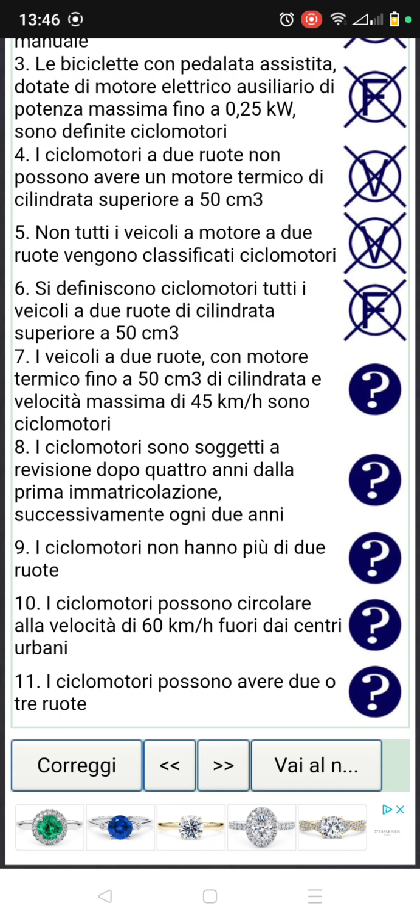Assuming the question said fino a 50, yes, up to at least 50, not superior. Their cylinder is not superior to ciclomotori, no, it's false.